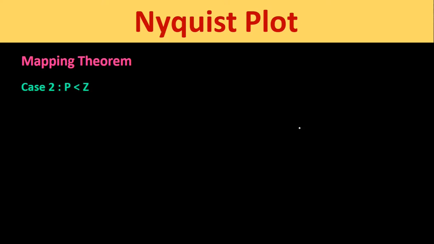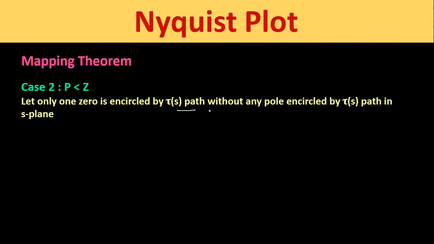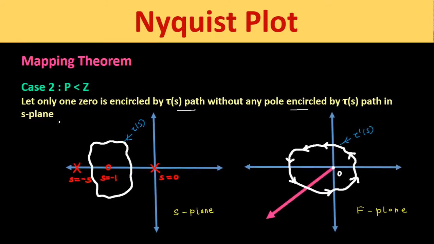In case number 2, P is smaller than Z. That means let only one zero be encircled by the τ(s) path without any pole encircled by the τ(s) path in the S plane. So according to this statement, this is the diagram of the S plane. Here we can see that both the poles, S equals 0 and S equals minus 5, are not encircled by this τ(s) path. Only one zero is encircled by the τ(s) path.